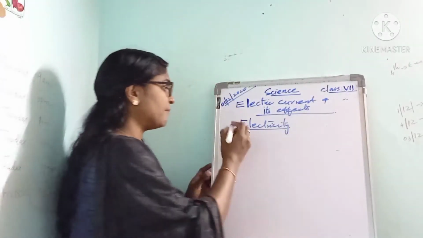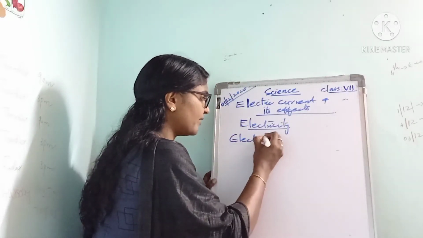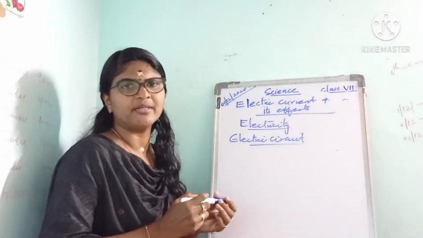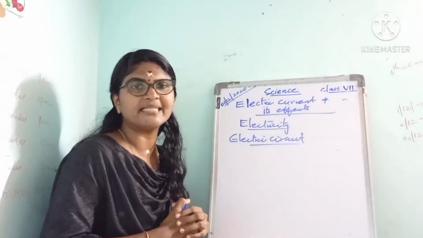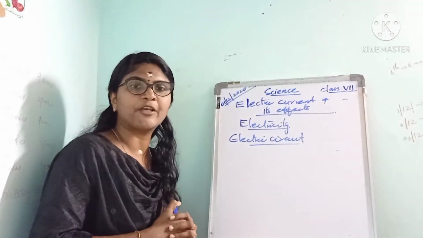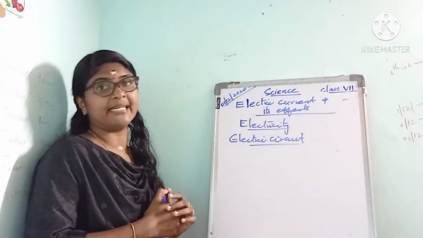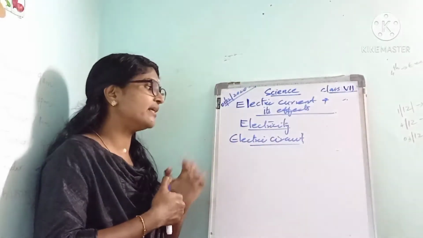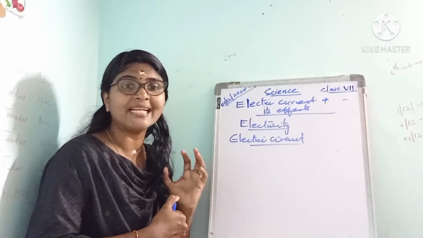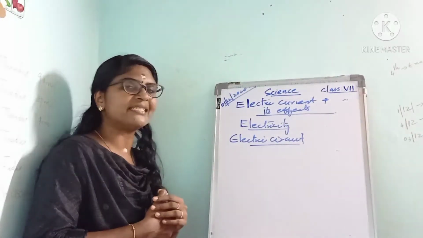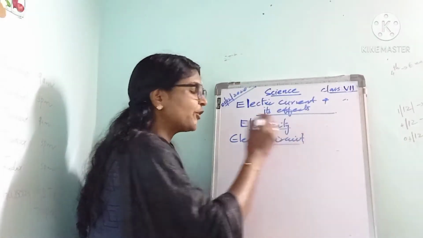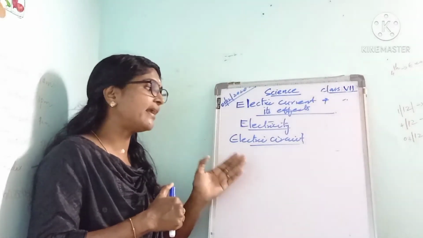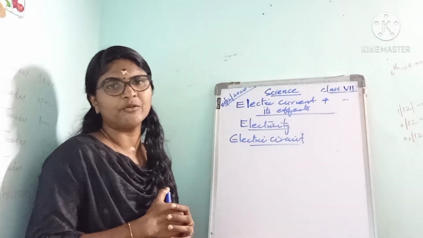Next we can study about electric circuit. What is meant by electric circuit? Actually, it is the path electricity takes that is called an electric circuit. The path along which the electricity moves is called the electric circuit.